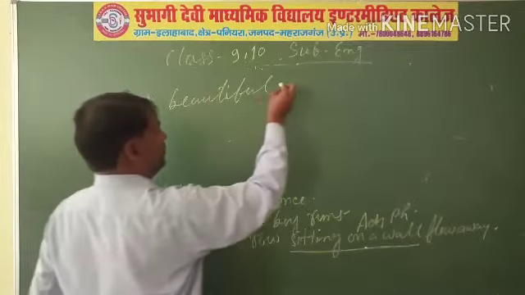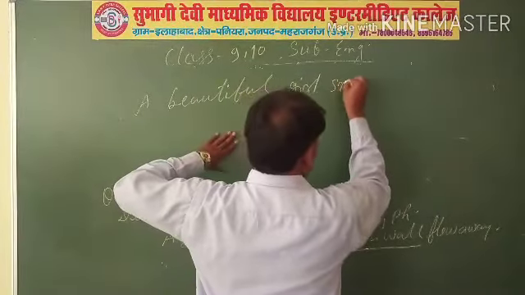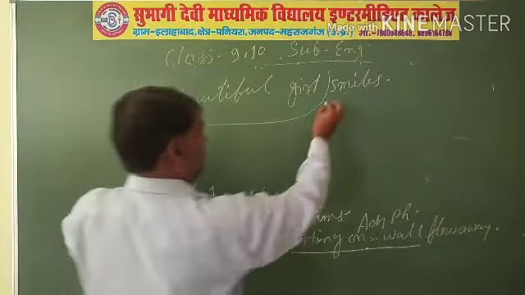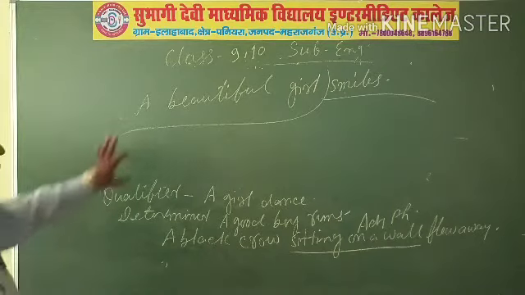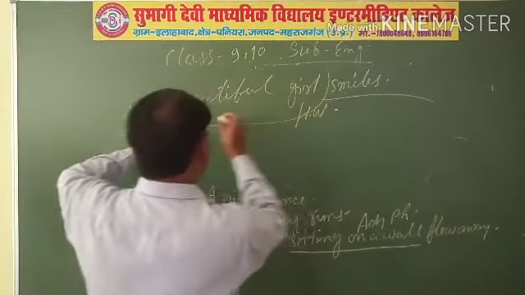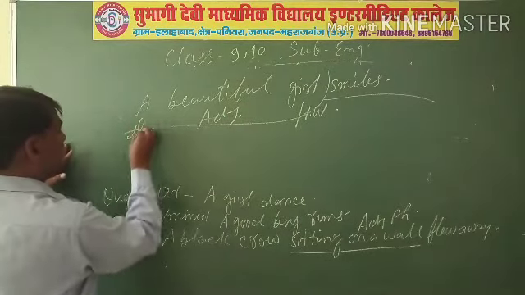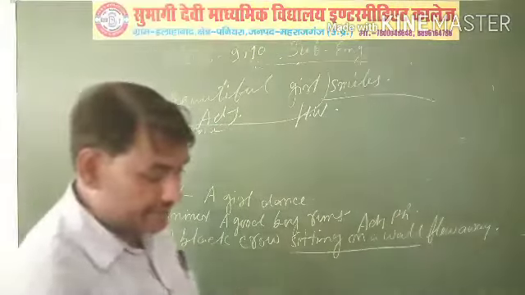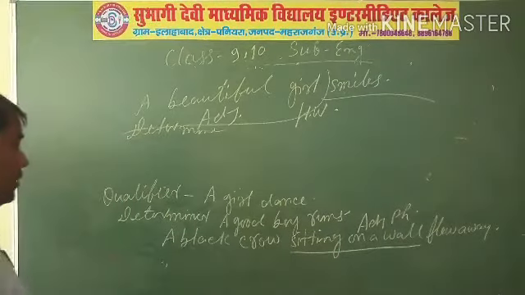A beautiful girl smiles. Here this is the subject part and this is the predicate. Here, a beautiful girl smiles. Girl is the head word. Here beautiful is an adjective. And here A is a determiner. A is a determiner.